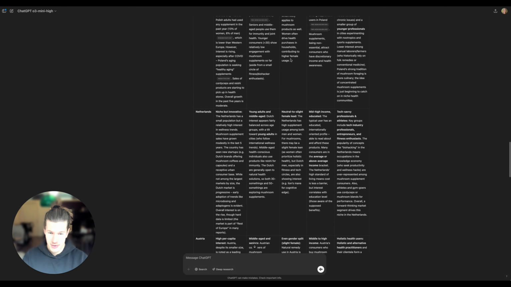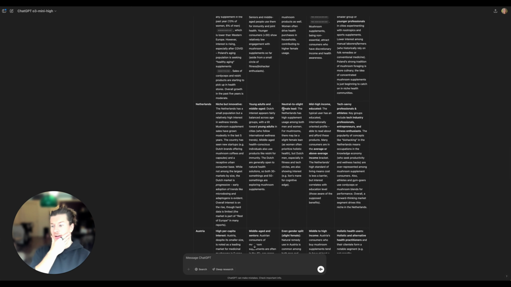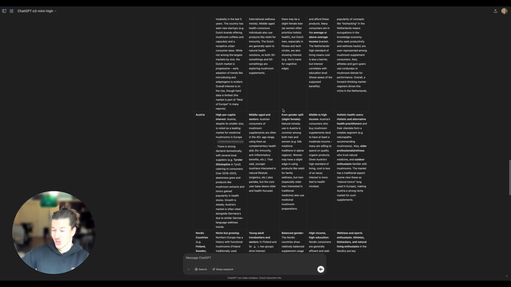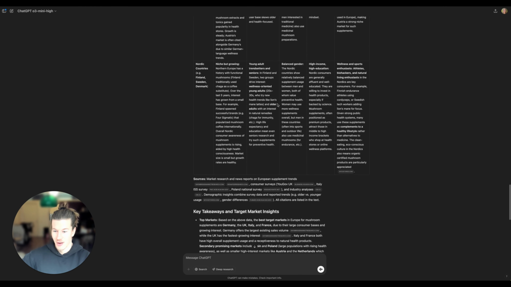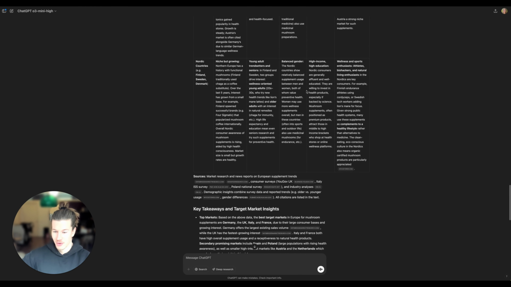And the income levels, tech savvy, yeah, this is true as well. Okay, so I'm not going to do a deep dive into this data right now, but if this actually is accurate, then of course you can immediately see the potential impact of this because this is huge. I'm starting to see how this can be worth definitely the $200 a month.